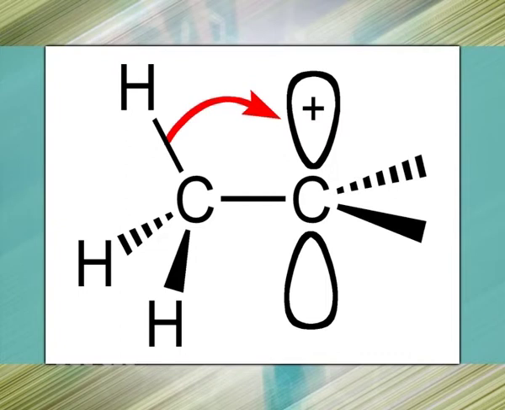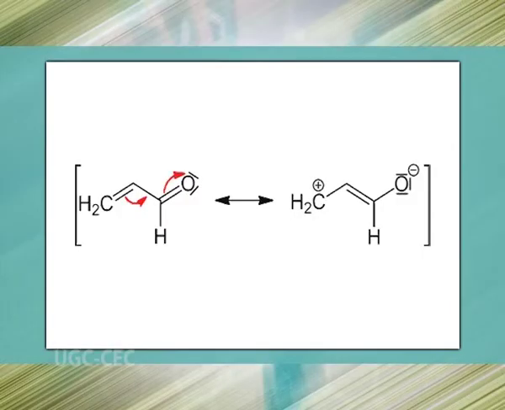Inductive effect is the transmission of charge through a chain of atoms in a molecule, resulting in permanent dipole in a bond. Covalent bonds can be polarized depending on relative electronegativity of the atoms forming the bond. The electron cloud in a sigma bond between two unlike atoms is not uniform. It is slightly displaced towards the more electronegative atom. This causes a permanent state of bond polarization, where the more electronegative atom has a fractional negative charge, that is delta negative, and the less electronegative element has a fractional positive charge, that is delta positive.